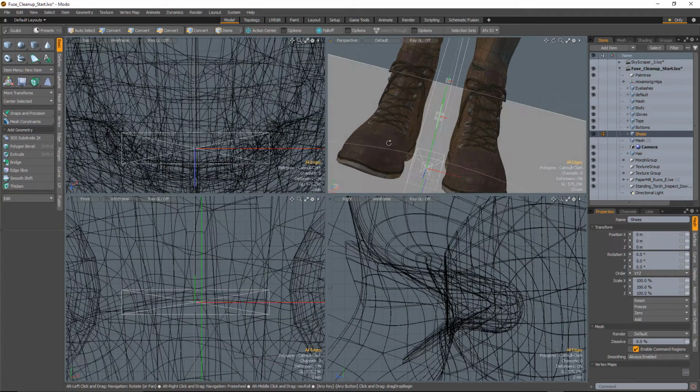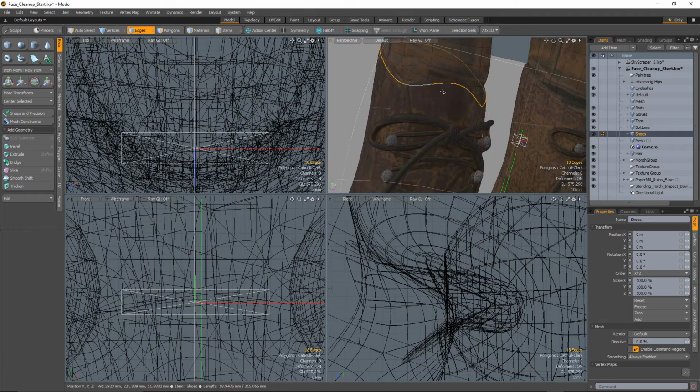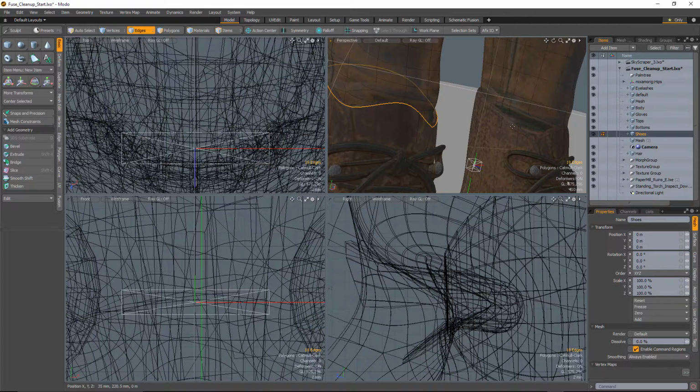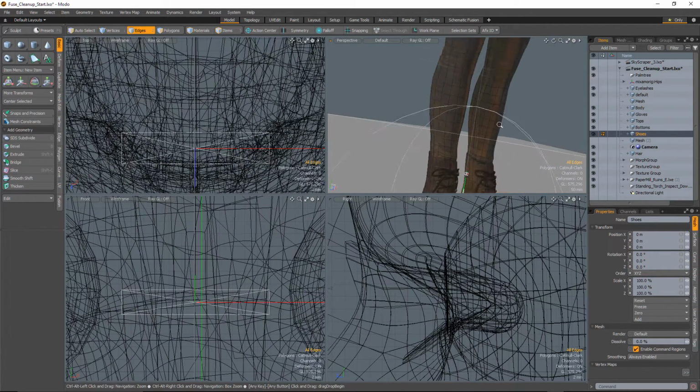and you're not going to get any kind of pulling apart on the model, and it should come across looking pretty good. Now we may want to add it up here. You can always select the areas and check and see if it makes a difference, and if it doesn't, you can always just remove the weight. I think that works pretty well.